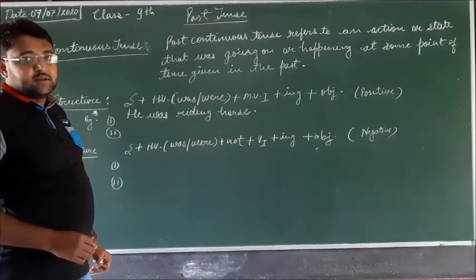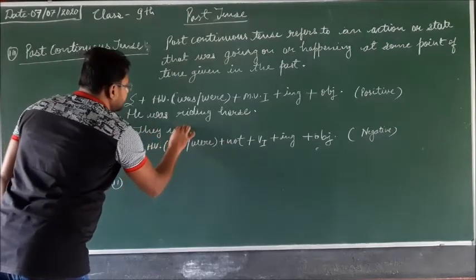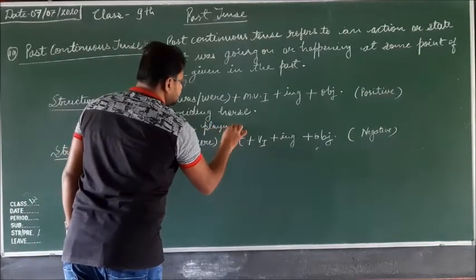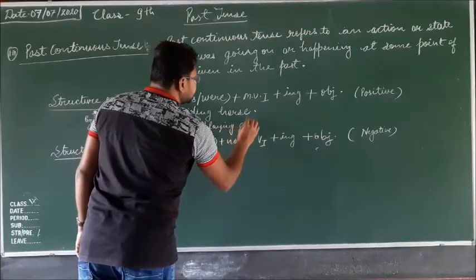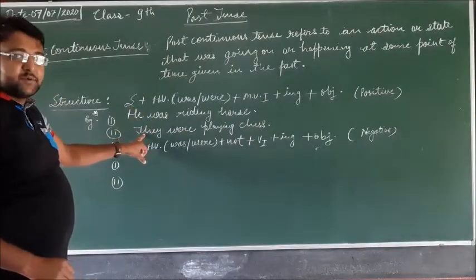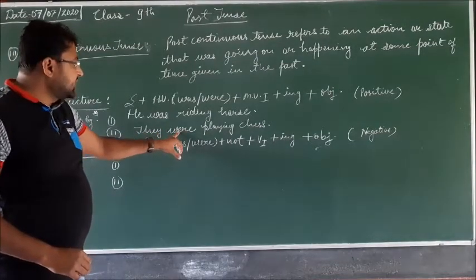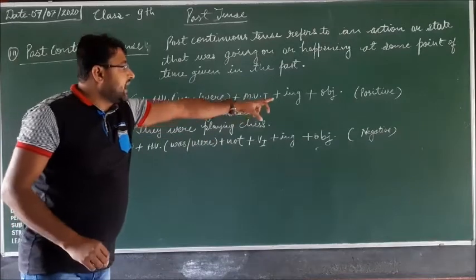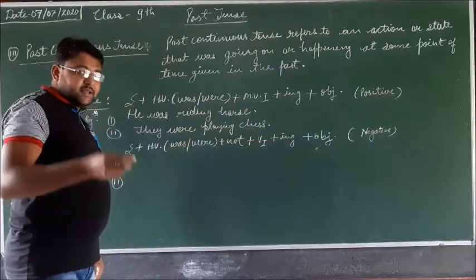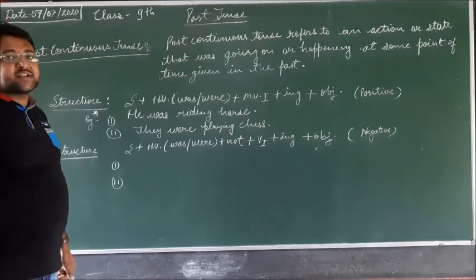They were playing chess. So there is the subject, the plural subject, third person, and with plural subject were is applied here. Play is the first form of the verb and ing is added to that, and then chess is the object. In this way we can make the positive sentences of past continuous tense.